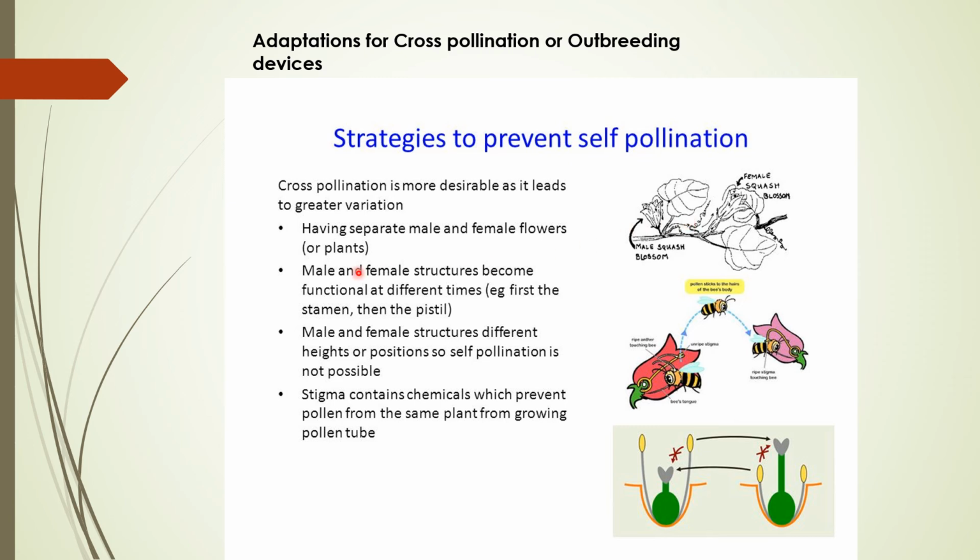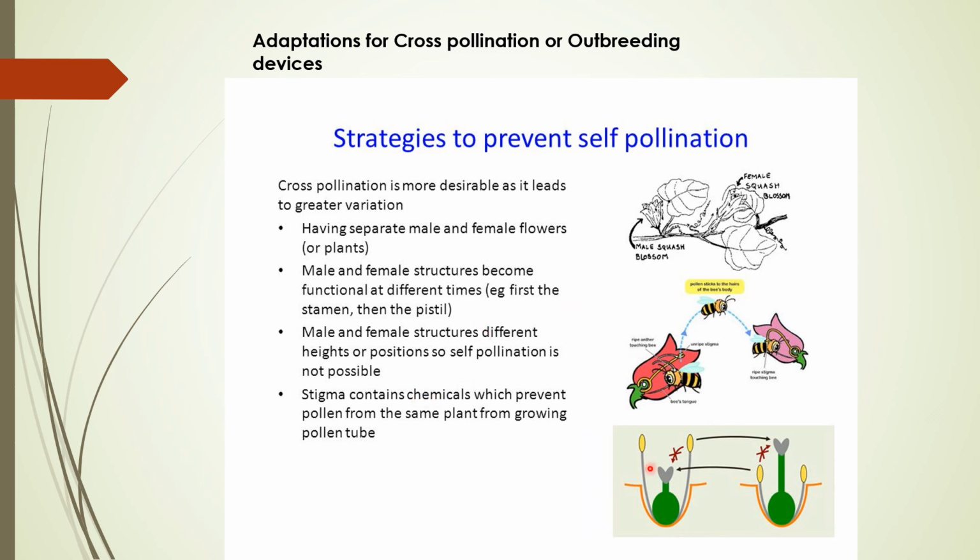Second, the male and female flowers may mature at different times. For example, the pollen grains mature at a different time interval, and the stigma is not receptive, not ready to take that pollen. In that case the viability period of the pollen finishes, and there is no chance of self pollination. So the plants go by cross pollination.